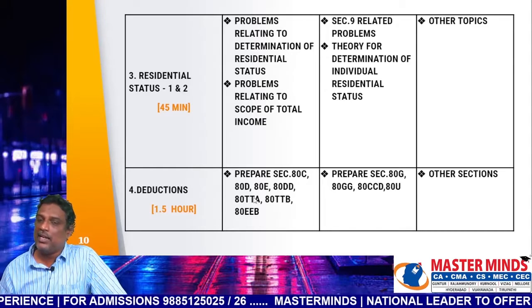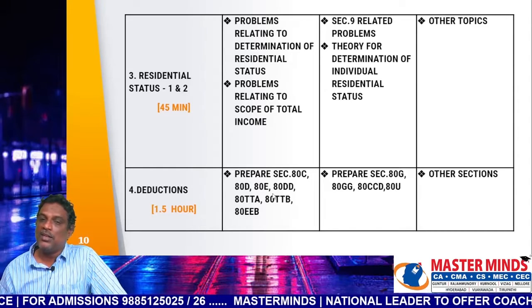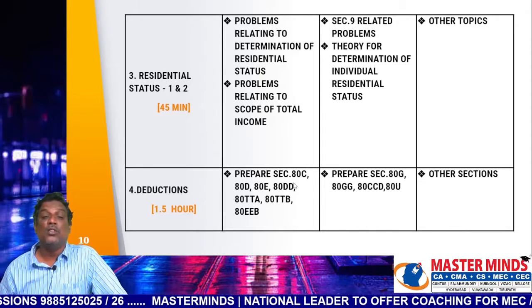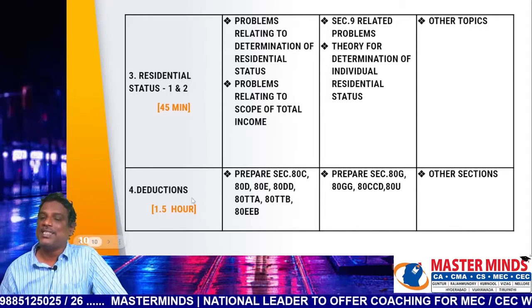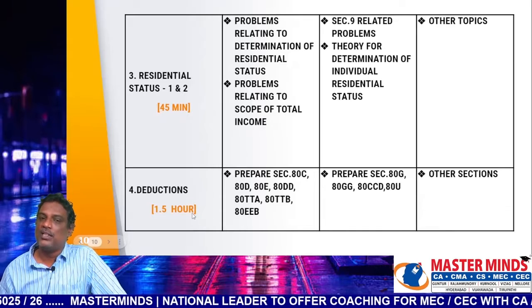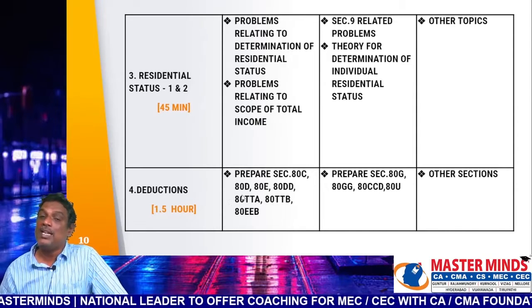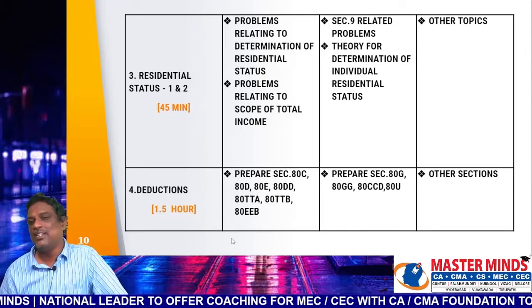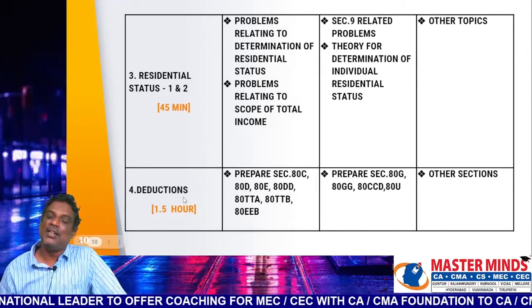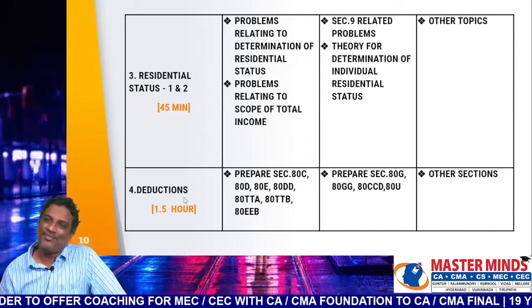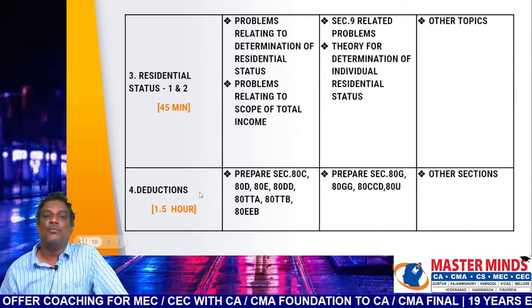If you have time, then go to second priority. So the Chapter VI-A deductions chapter is one of the important chapters from the examination point of view, but don't expect a separate problem from this chapter in the examination. It participates while solving other problems.